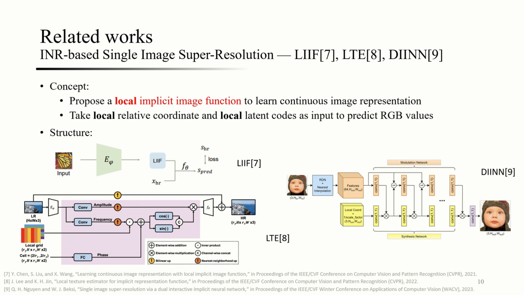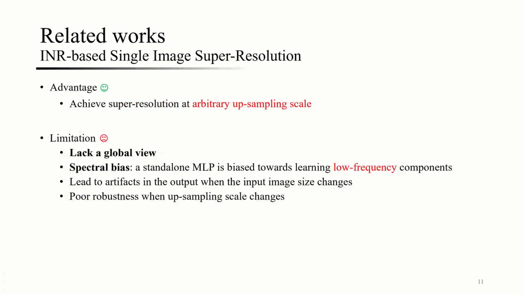Previous INR-based SISR methods propose a local implicit image function to learn continuous image representation, using local relative coordinates and latent codes as input to predict RGB values. However, they lack a global view, and some of them ignore the spectral bias problem. Also, similar to FSR methods, they lead to artifacts when the input size changes and exhibit poor robustness when the upsampling scale changes.